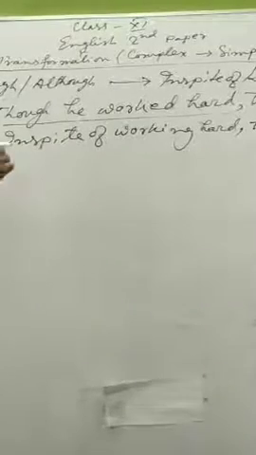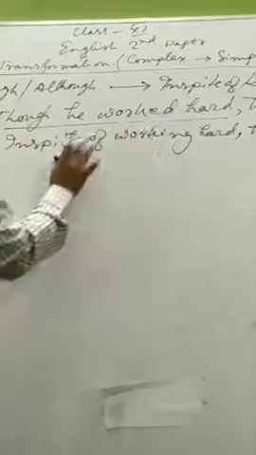So, if a subordinate clause of a complex sentence begins with though or although, we have to use in spite of or despite. In spite of working hard or despite working hard, he failed.